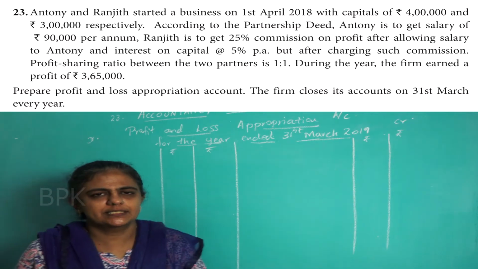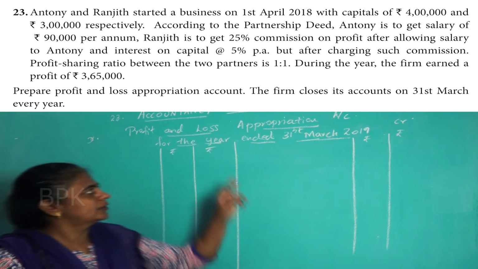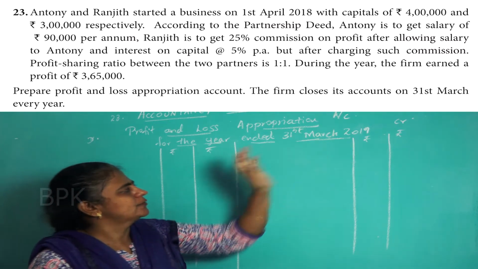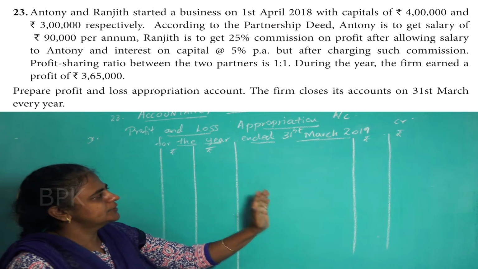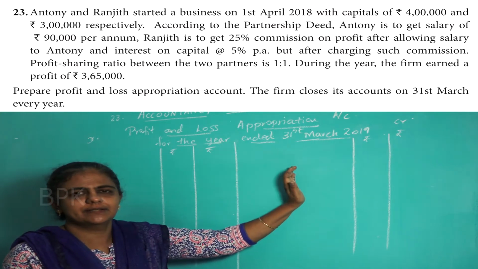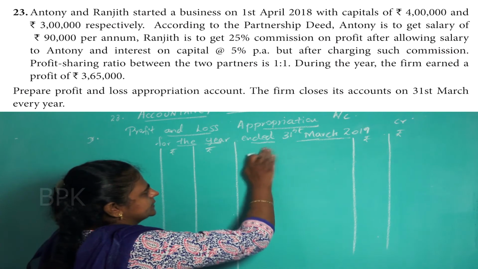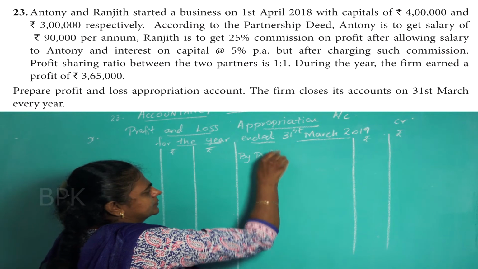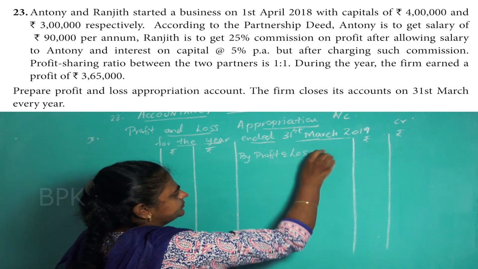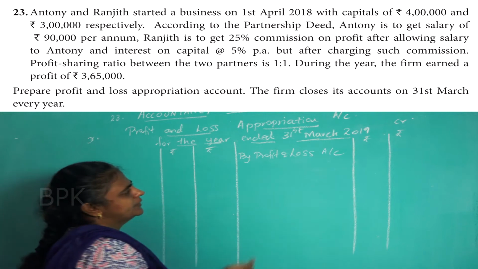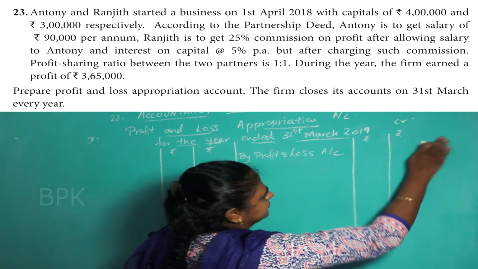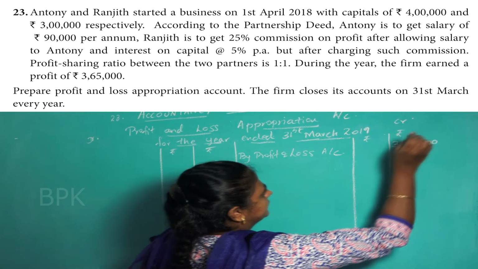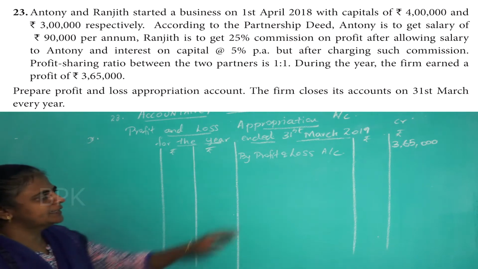So here in this question also, you are asked to prepare profit and loss appropriation account for the year ended 31st March 2019. So what did I tell you? First, you have to take and put the profit whatever is given in the question, so that you write it here on the credit side, by profit and loss account. What is the profit given in the question? 3,65,000. Okay.